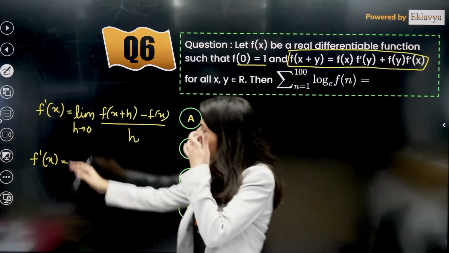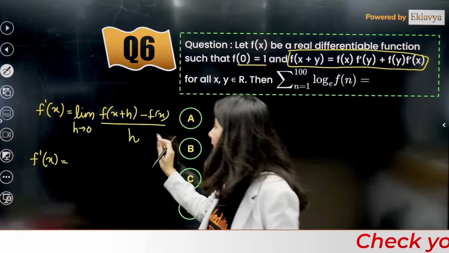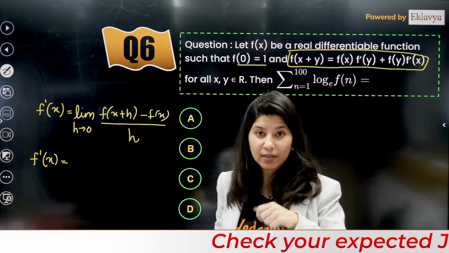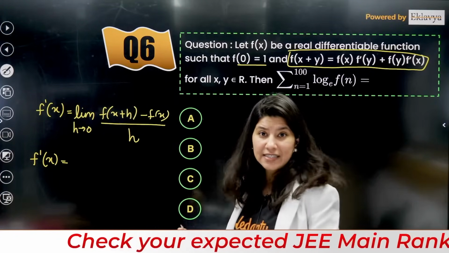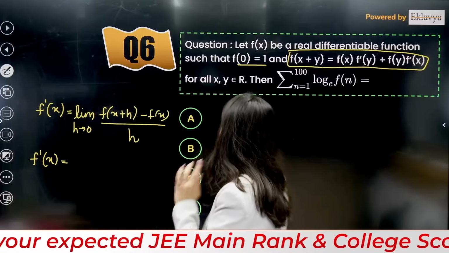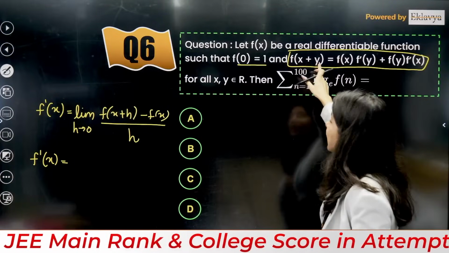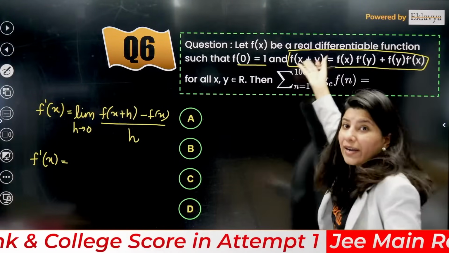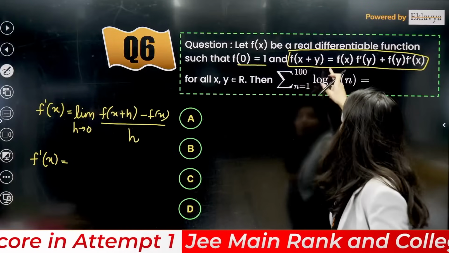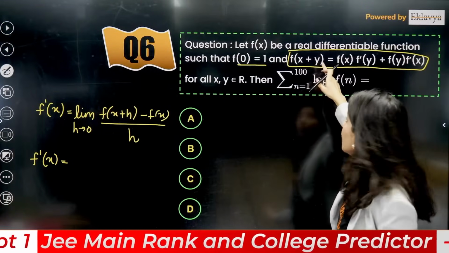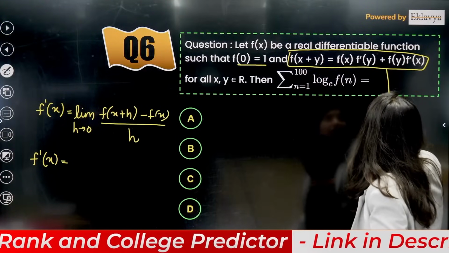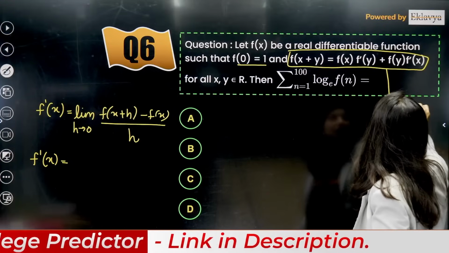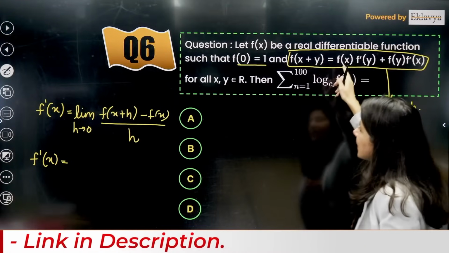So obviously f dash x, now this is the limit, f of x plus h. F of x plus h will be what? So f of x plus y is given. So why don't I do one thing? I put y is equal to h over here. So if you put y is equal to h, then f of x plus h will be what?